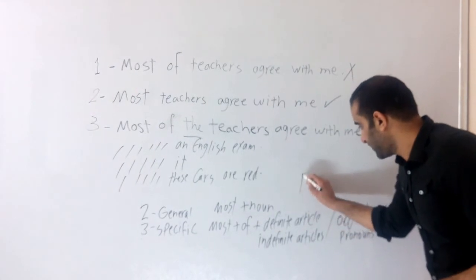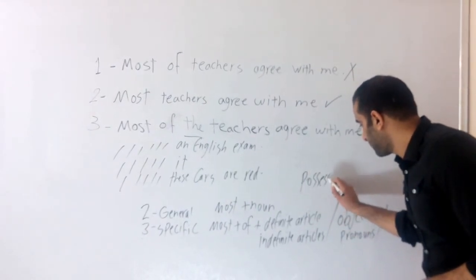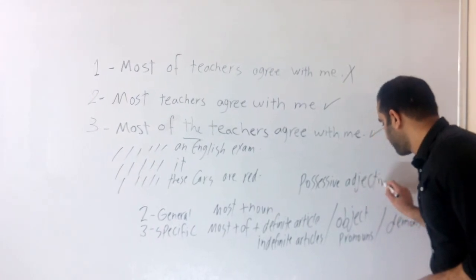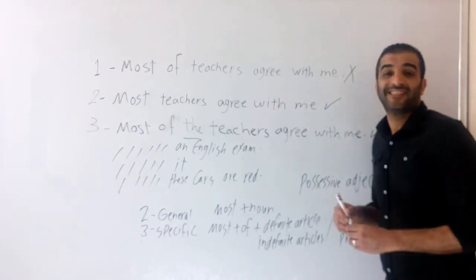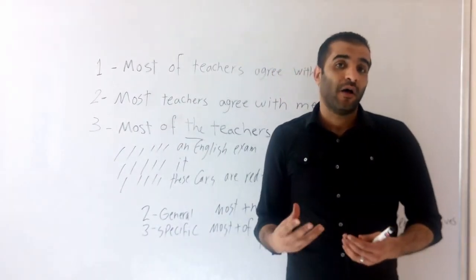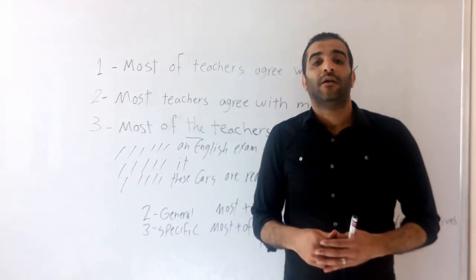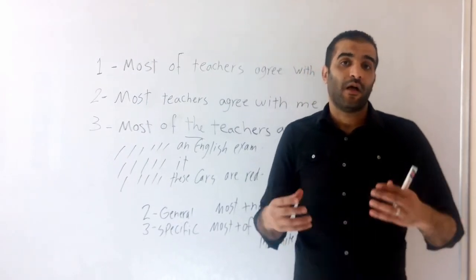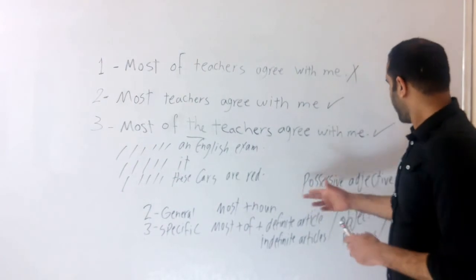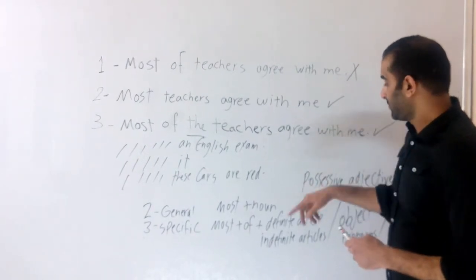Sorry, I don't have space, I'll write it here. What are the possessive adjectives? Like my, his, her, their, our. So, possessive adjectives, we use them after most of.